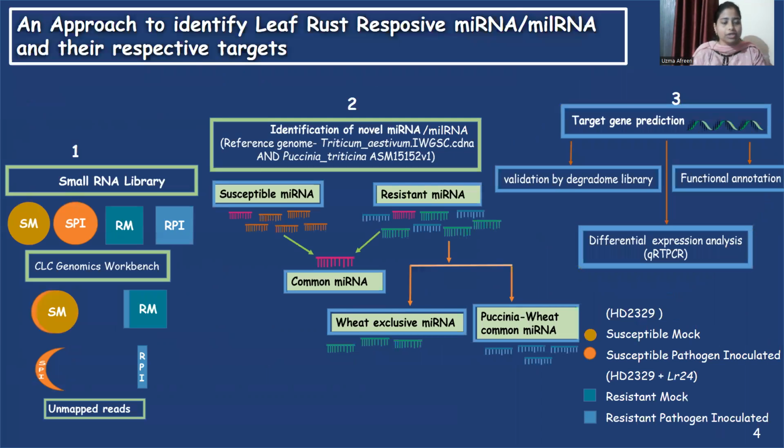So for this, we have constructed four small RNA libraries from leaves of wheat near isogenic lines of susceptible and resistant wheat plants, inoculated with uredinious spores of Puccinia and mock inoculated. These small RNA libraries are mapped with each other to get unmapped reads. From these unmapped reads, novel microRNA and microRNA-like RNA were identified following a proper bioinformatic pipeline. Their target genes are predicted, validated, annotated, and their differential expression analysis was performed with the help of quantitative real-time PCR.